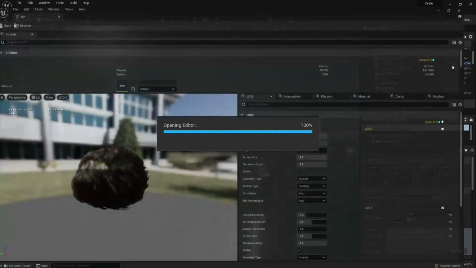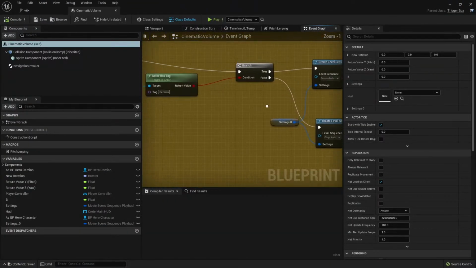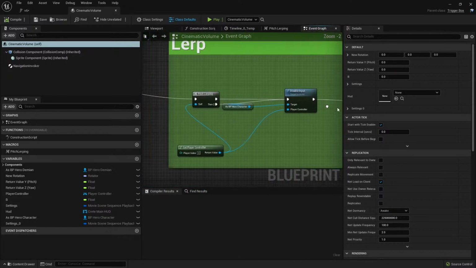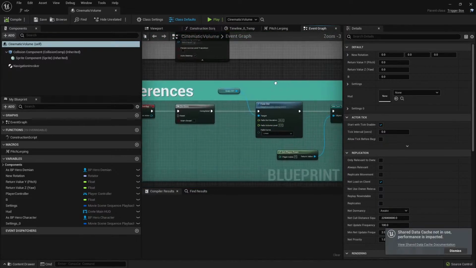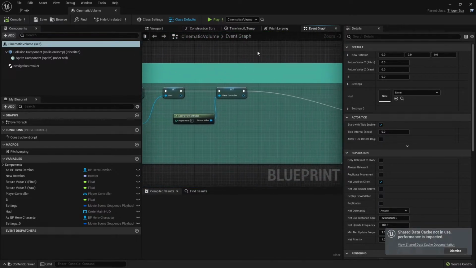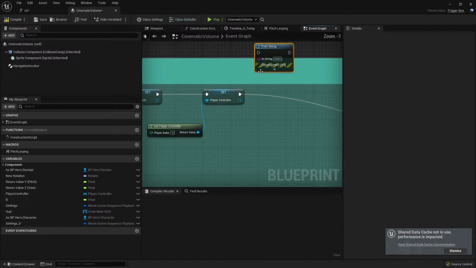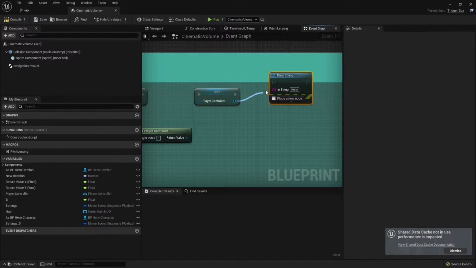I'm disabling the correct input. So who is the player controller? Okay, so I go here, I put my player controller. Cool, nice. So now what is the character I'm sending to the cinematic? Before I send that, I want to know, hey, who are you? So I go here and do another print, and then I print this, and so on. So that's how I would do this.